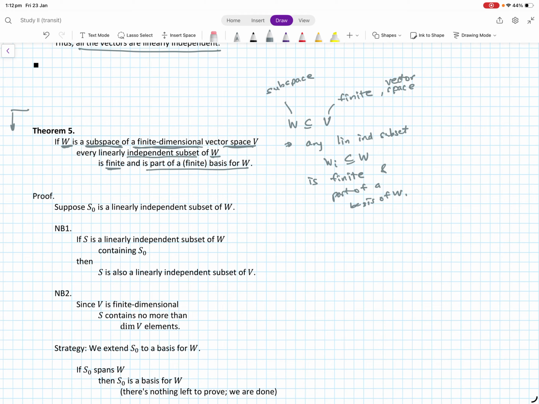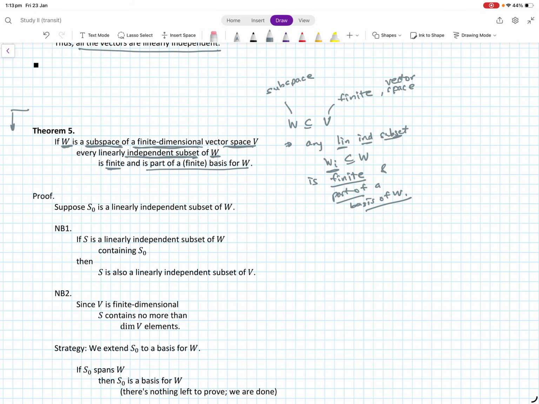Now the claim is that any linearly independent subset of W is going to be finite, and it is going to be part of a basis of W. So every linearly independent subset of W is finite, and is part of a finite basis for W. All right, so let's see how we can prove something like this.